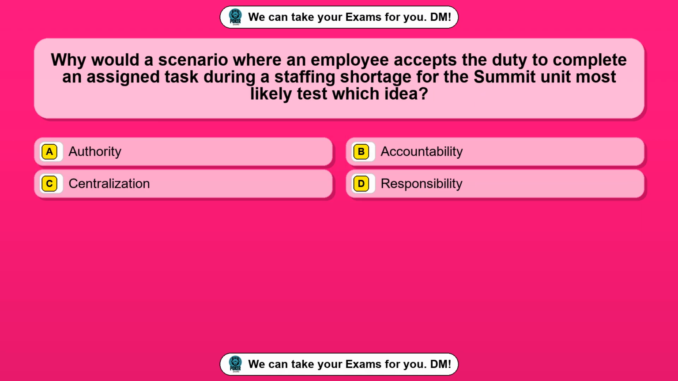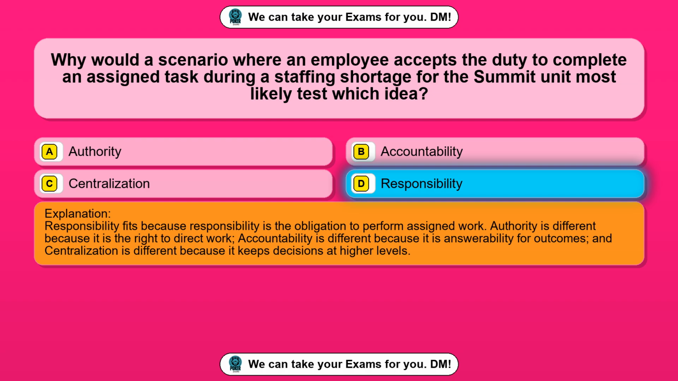Question 13. Why would a scenario where an employee accepts the duty to complete an assigned task during a staffing shortage for the summit unit most likely test which idea? Option A, authority. Option B, accountability. Option C, centralization. Option D, responsibility. The correct answer is option D, responsibility.